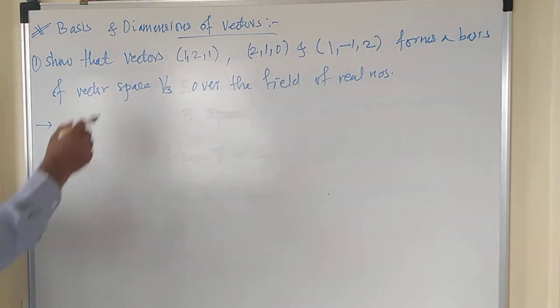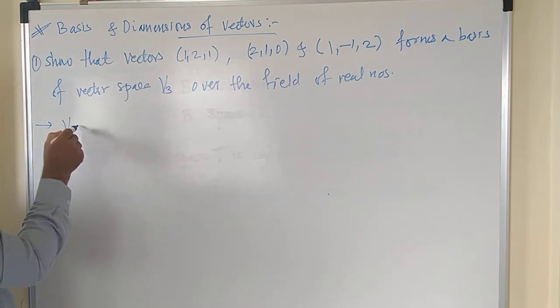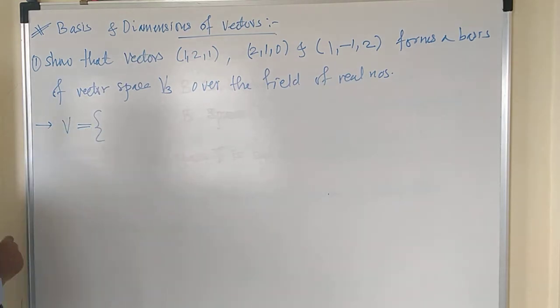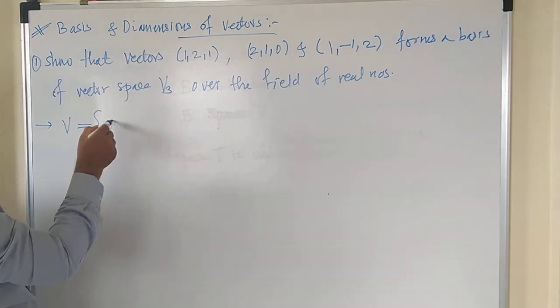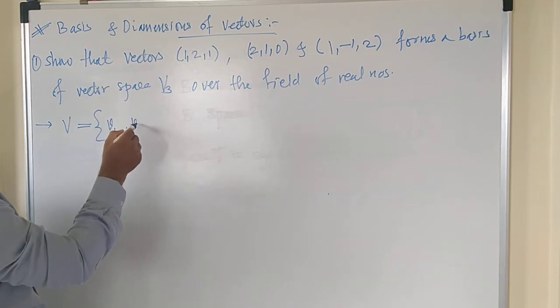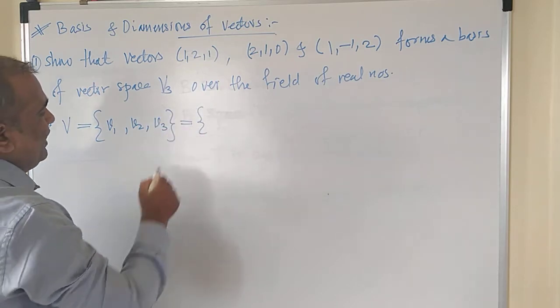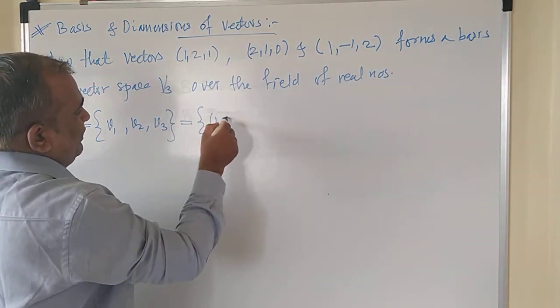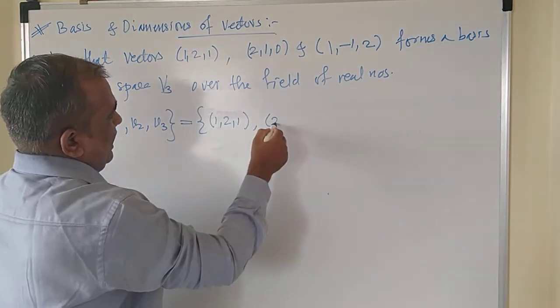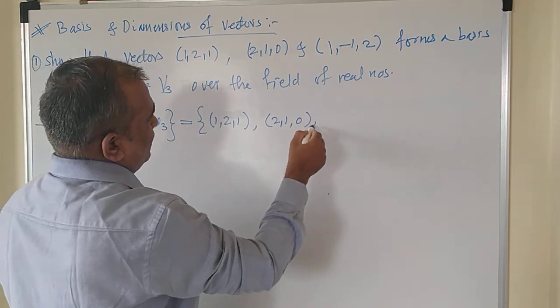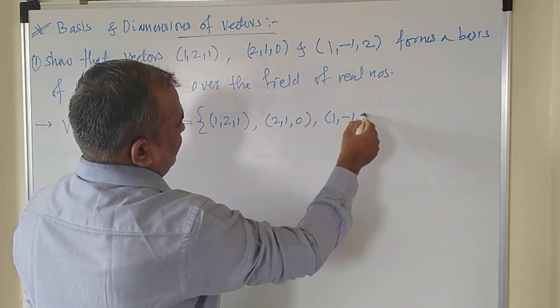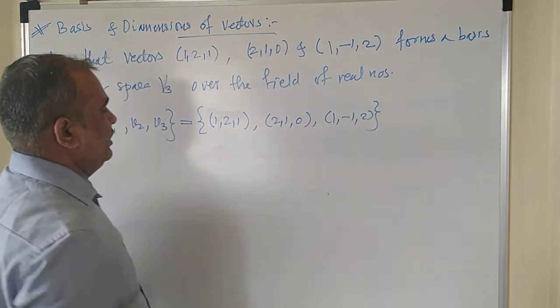So let us say V is a set of vectors, and the set contains three vectors V1, V2, V3, and these vectors are (1, 2, 1), (2, 1, 0), and the third vector is (1, -1, 2).